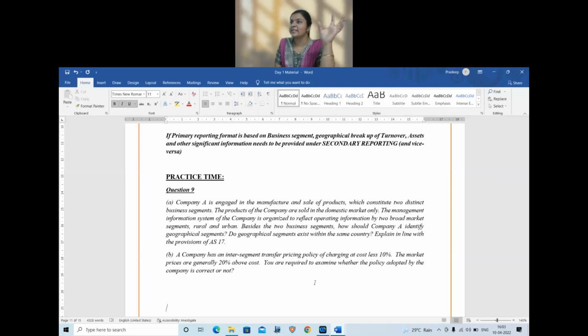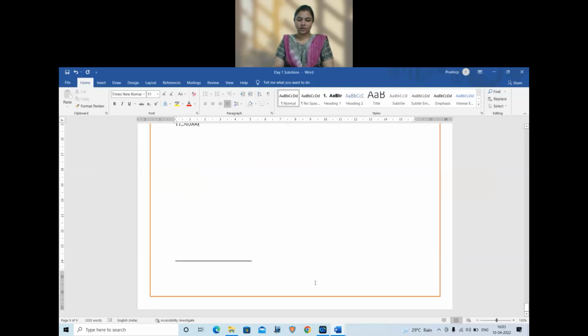It is not necessary, because for management you are already reporting 2 segments. So we can use the same 2 segments as the basis for segmental reporting. Can geographical segments exist within the same country? Yes, because geographical segment is only based upon the economic environment where the business is operated, or based on the customer's economic environment. So let's see what the answer is all about.